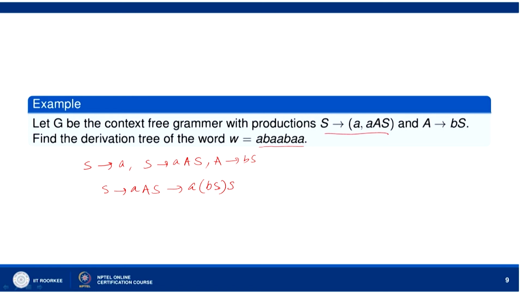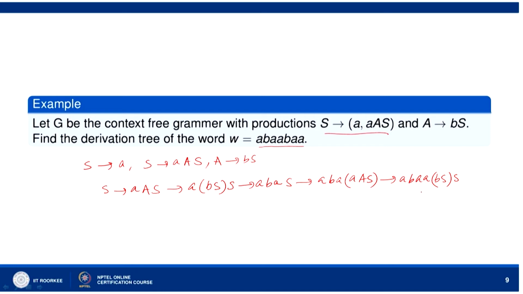Now, what we do, if you write S goes to A, so we shall have A B A, and this S we should then use replace by A S. So, this now goes to A B, this S can be replaced with A here, and then we have S, S now goes to A S. So, A B A S. So, we have A B A. Now, what we will have A S, A goes to B S because we want now B A. So, we want this to A B A and A goes to B S.